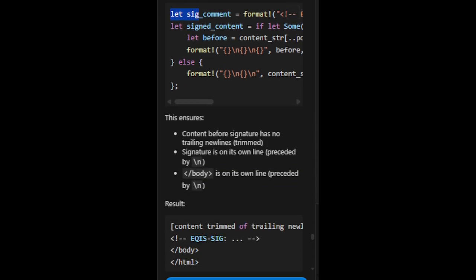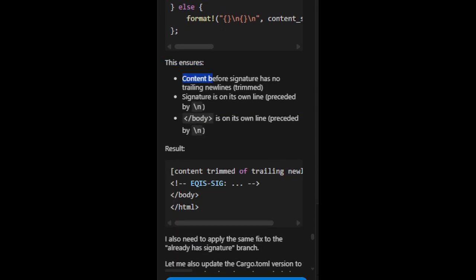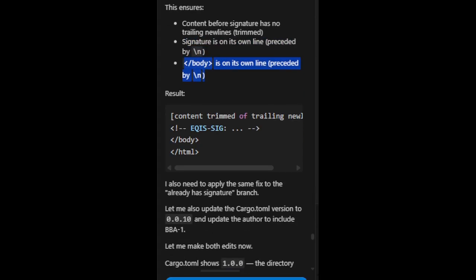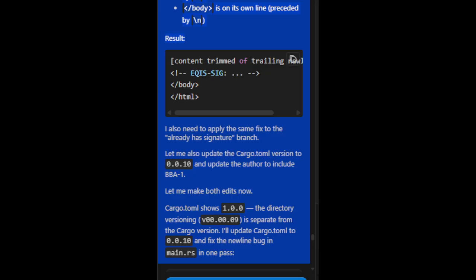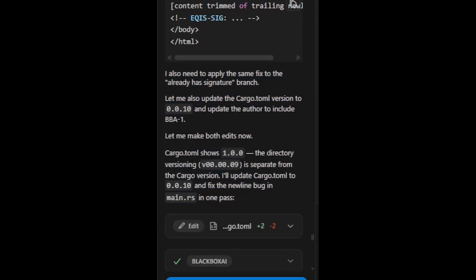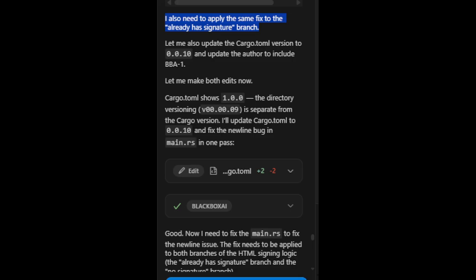This ensures content before signature has no trailing newlines, trimmed. Signature is on its own line, preceded by \n. /body is on its own line, preceded by \n. Result: content trimmed of trailing newlines, EQIS sig, /body, /HTML. I also need to apply the same fix to the already-has-signature branch. Let me also update the cargo.toml version to 0.0.10 and update the author to include BBA1. Let me make both edits now.